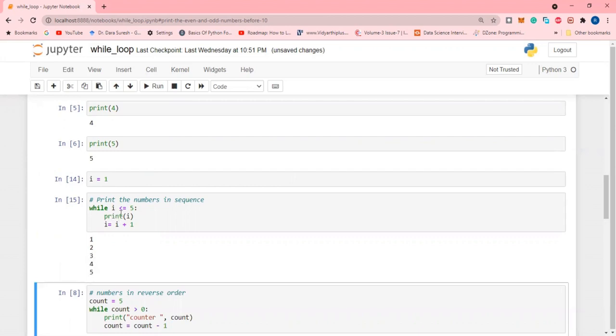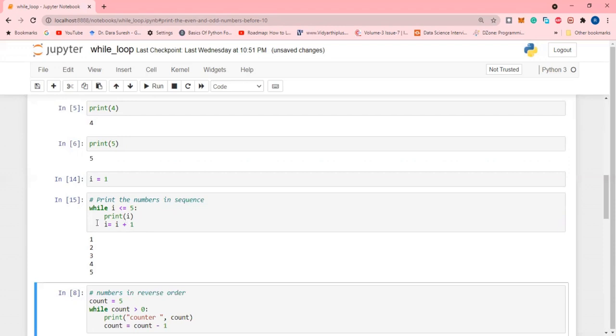When i equal to 1, 1 less than or equal to 5 tests the condition. The test condition will be true, and the statements within the indentation, the body of the statements, are executed.